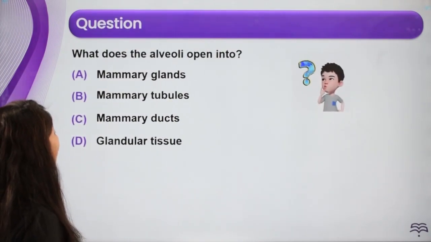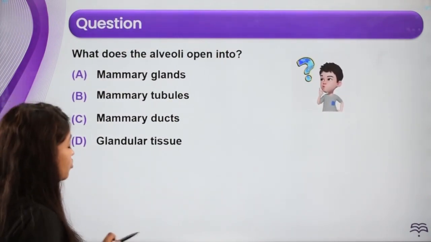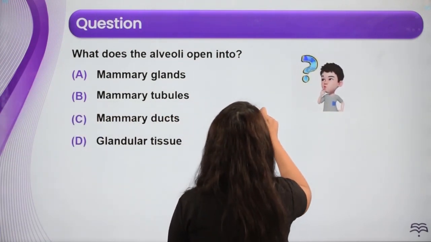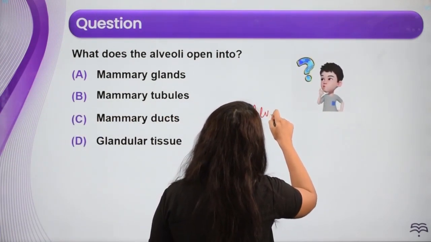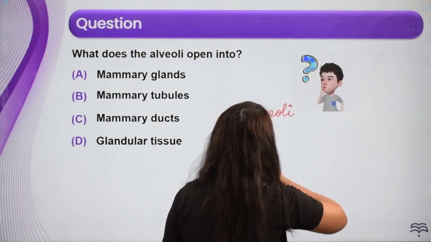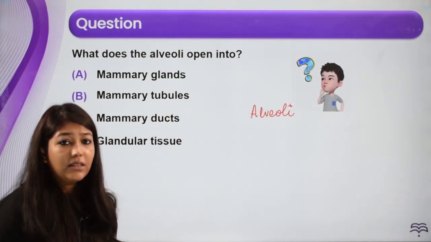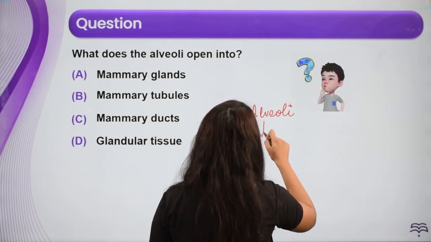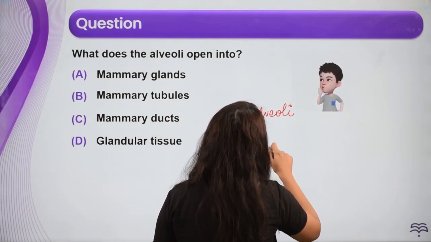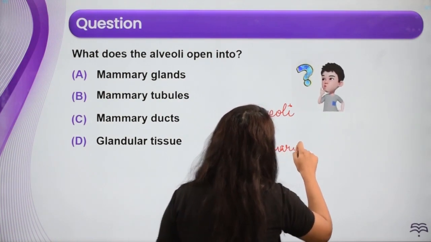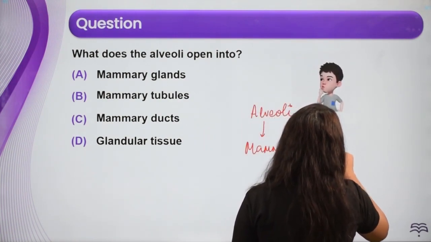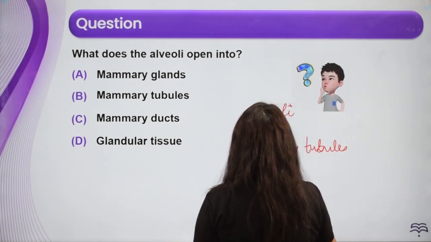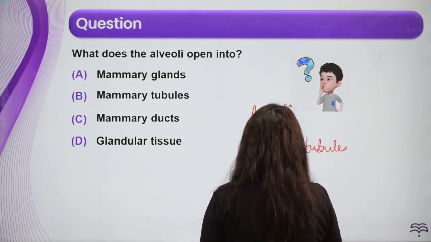Next, what does alveoli open into? ठीक है, तो alveoli हम लोगों ने देखा था cluster of cells where milk secretion is happening and it is getting collected into the cavities of the alveoli. Right? तो alveoli किस में open होते हैं, mammary tubules में open होते हैं. फिर ये mammary tubules जो है वो open होते हैं mammary ducts में.